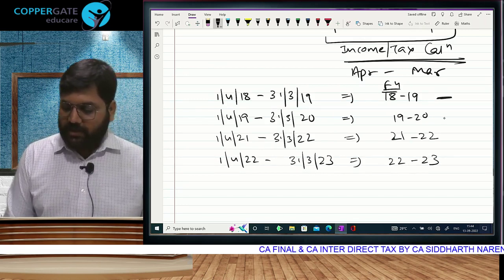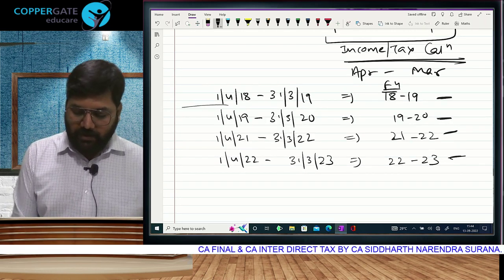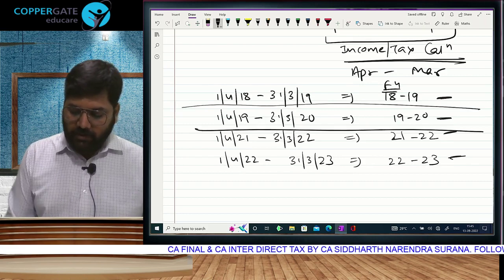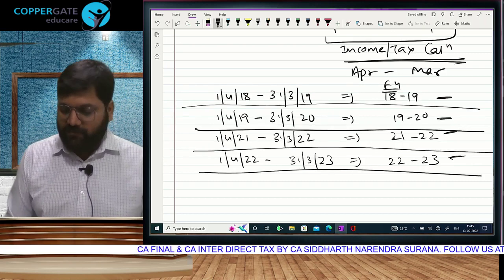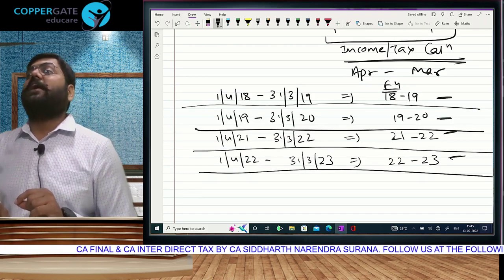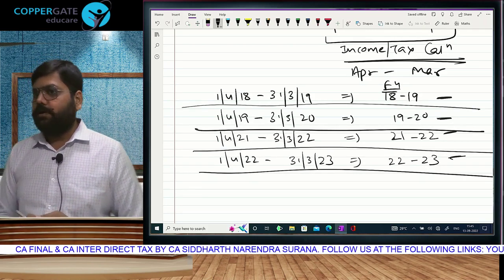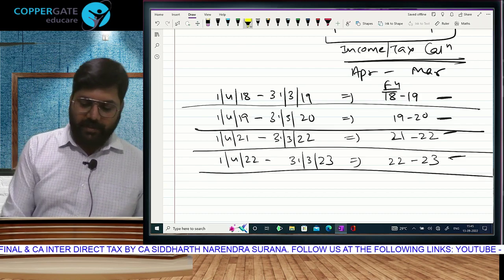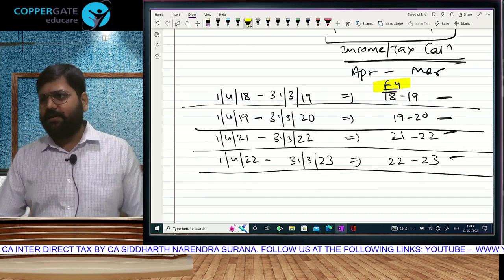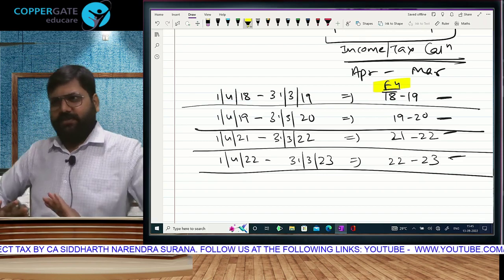You have to calculate the income of this whole year, the full year's income. That is how you will calculate your income year by year. India does not levy tax on income from 1st January to 31st December, not a calendar year. It levies tax from 1st April to 31st of March. That is why we call it a financial year system. Is that clear? Possibly something that you were aware of before we started.